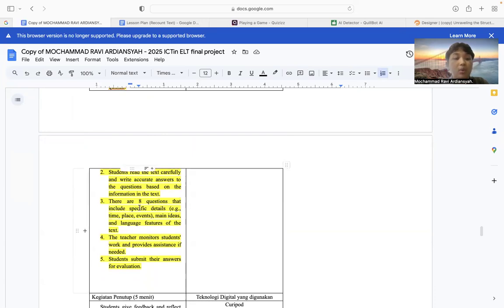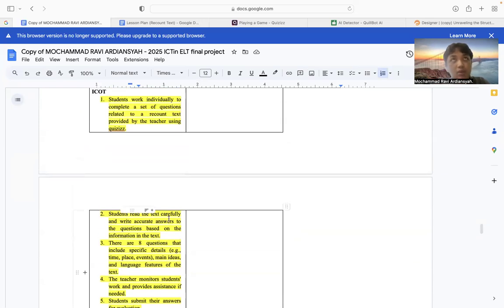There are 8 questions, answered in writing, especially asking for main ideas, language features, time, place, event, and something like that. And also in real teaching, we also use quizzes, but the answer was just multiple choice.